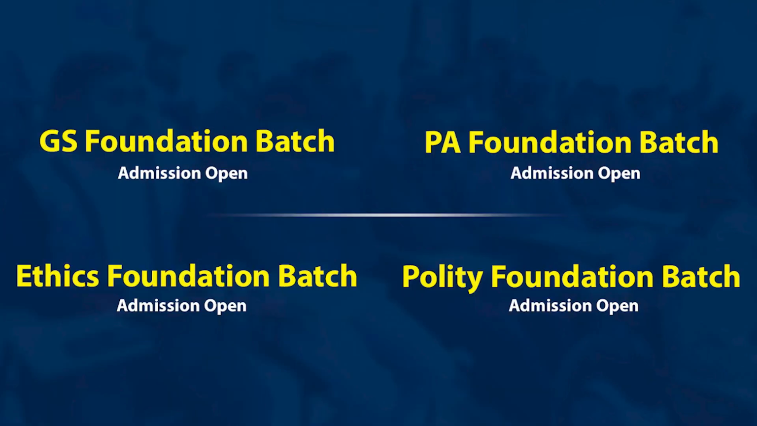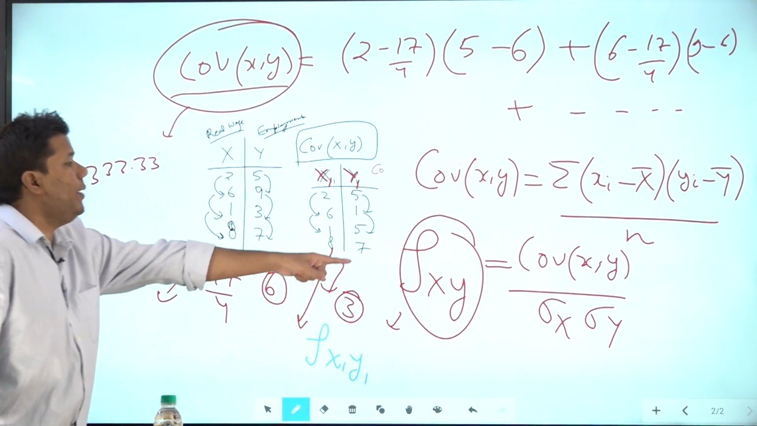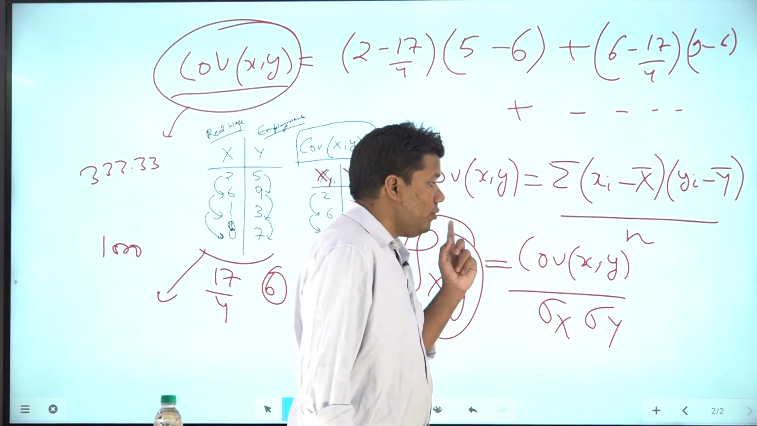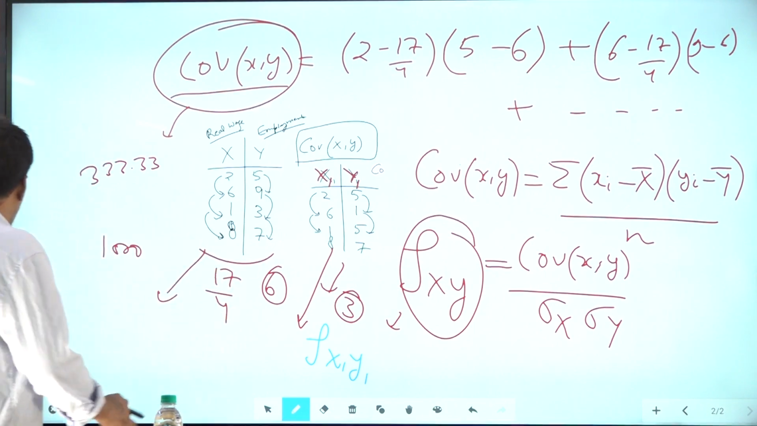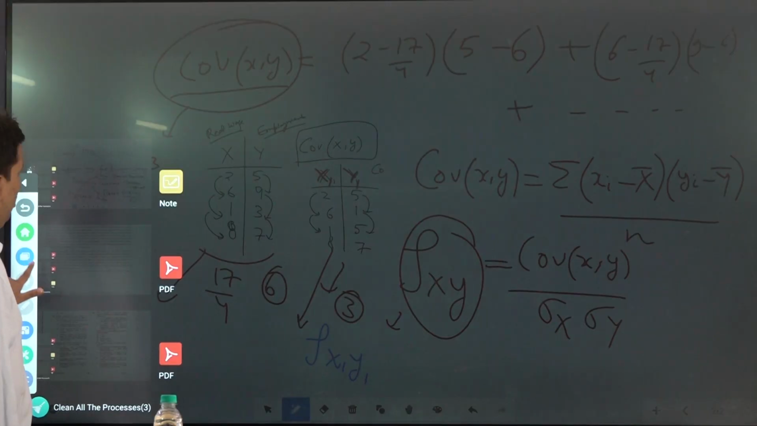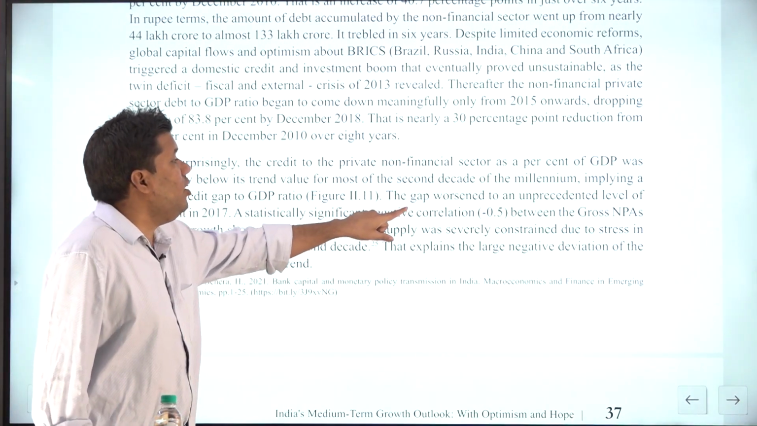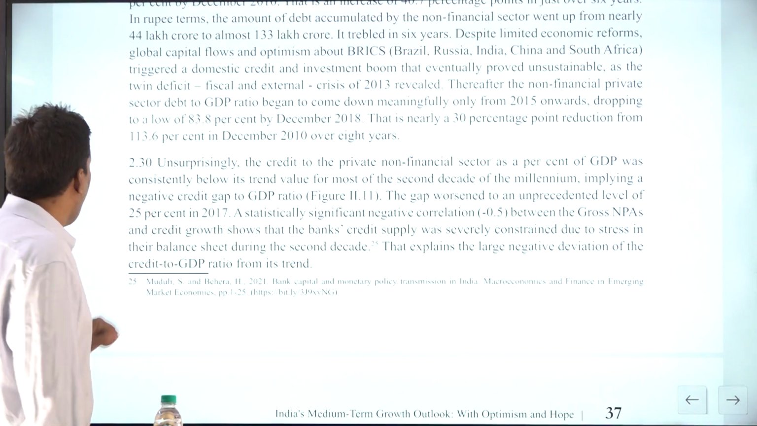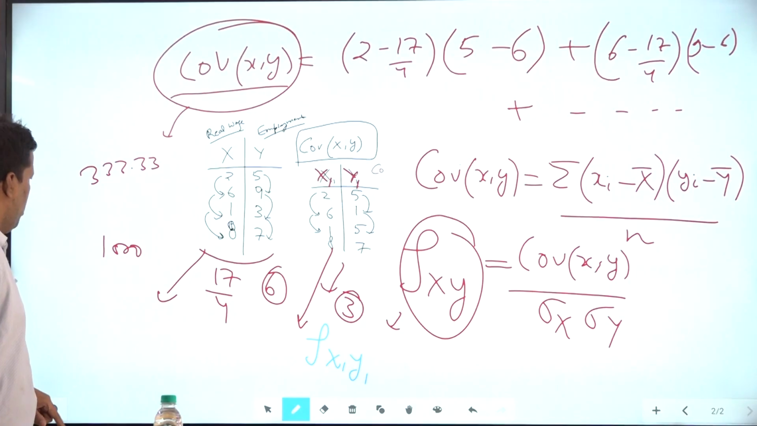Now you can compare the correlation coefficient of this series and this series. I'm indicating this series' correlation coefficient by, let's say, rho x1 y1. Now they become comparable, and you must know, even the Economic Survey has mentioned. See, just now we read that statement, let me read it again. What it says: a statistically significant negative correlation between the gross NPAs and credit growth. So now let's say you have to understand what it means.